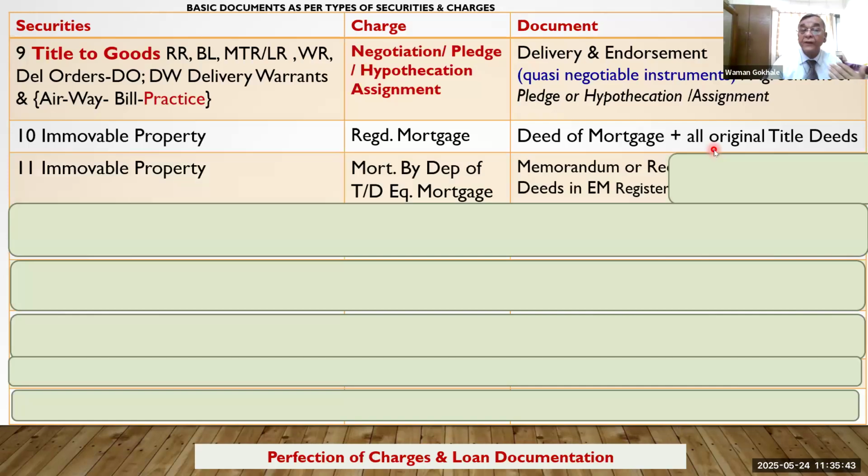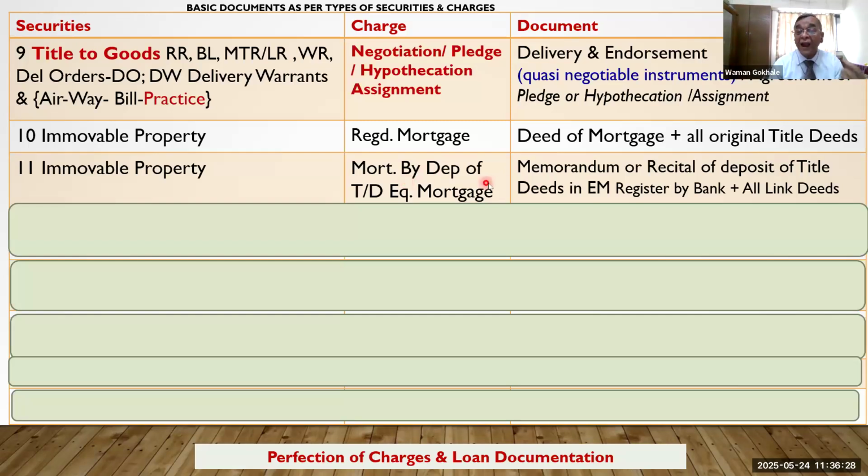Then, in immovable property, we can also create what is known as a mortgage by deposit of title deeds. Commonly it is known as an equitable mortgage, wherein the borrower, or I will say the property holder, comes to the bank. The intention is very clear: in order to create a charge over it, for the purpose of repayment of the loan.